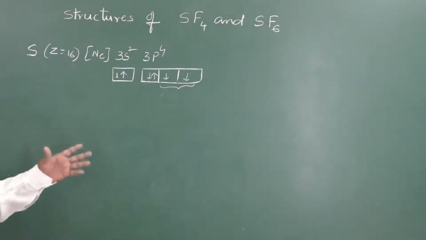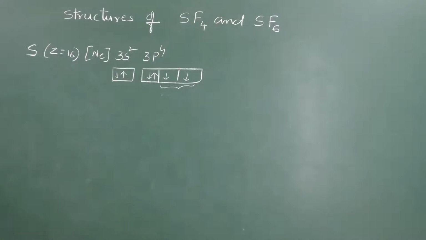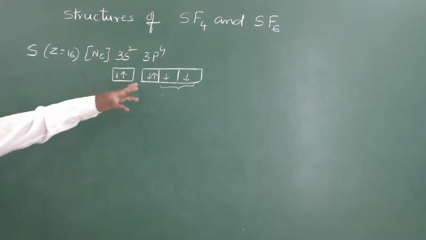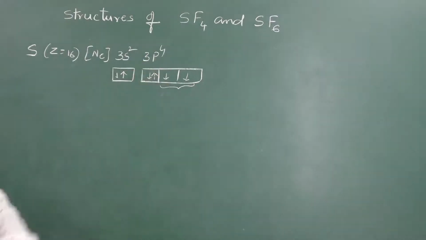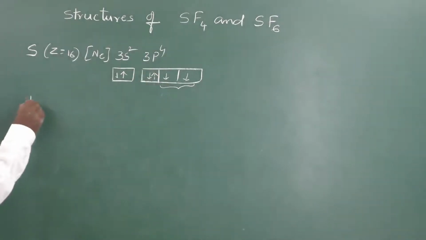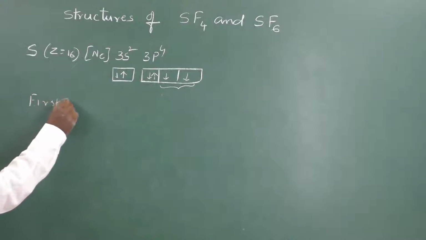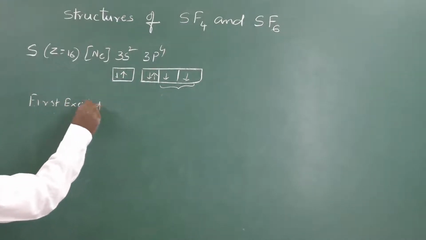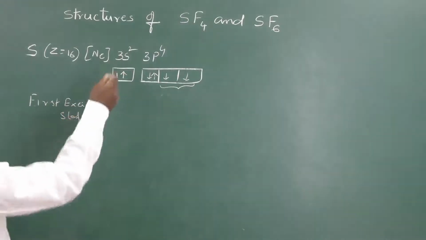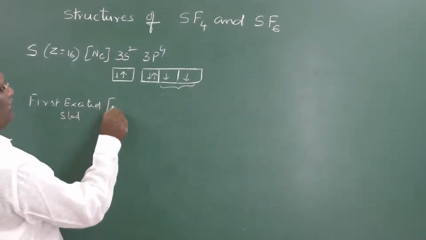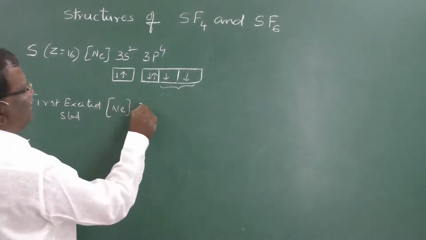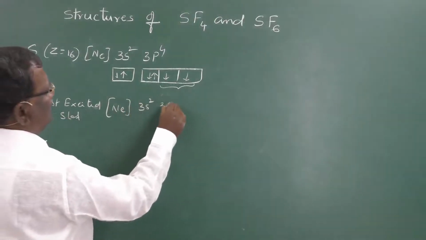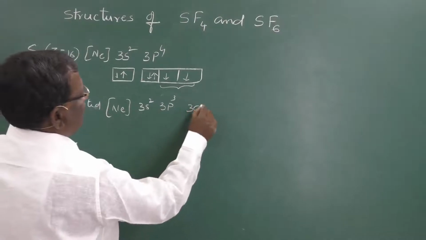But here in the formation of SF4, we require 4 unpaired electrons. The 4 unpaired electrons are possible when this electron enters into the 3d orbital. So, in the first excited state, the electronic configuration of sulfur is neon 3s2 3p3 3d1.